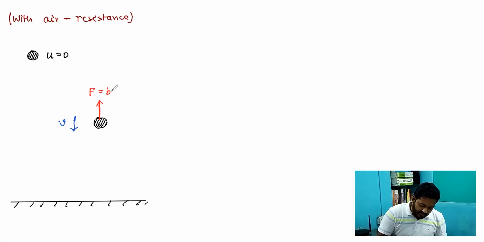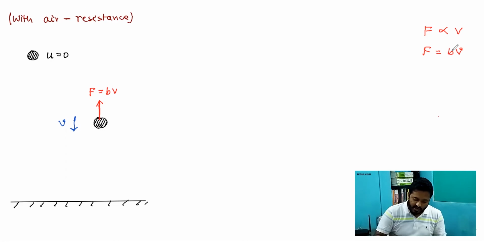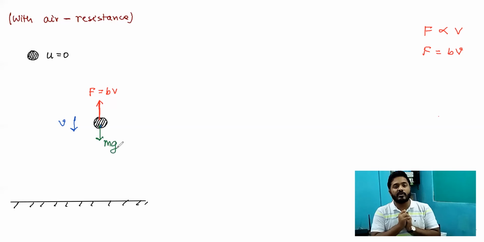So over here we write it in this way: force is proportional to velocity, and then we write a constant, bv, where b is a parameter that depends upon the shape of the object and the nature of the surrounding medium. These are the parameters that govern the value of b. So b is a constant during this motion, and apart from this, the weight mg is acting in the downward direction.